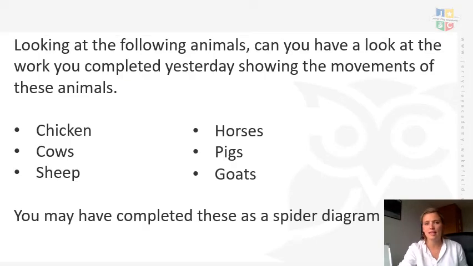So looking at the animals, I'd like you to first of all think about the movements that you did yesterday. You can either do another spider diagram like you did yesterday to show the movements, or if you turn to yesterday's work, you will already have all that work there ready to go. So you can see the different movements, whether they're eating, sleeping, jumping, playing, whatever they are doing, that movement, you need to have a look at that. So again, either use your own spider diagrams from yesterday, or you can produce new spider diagrams today.